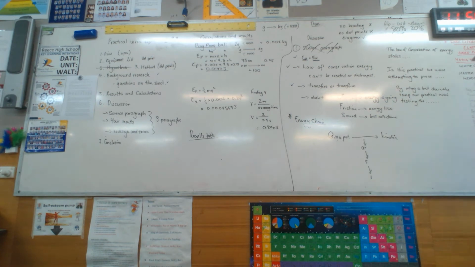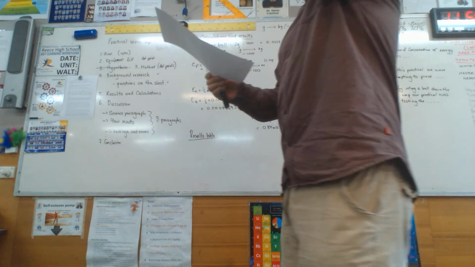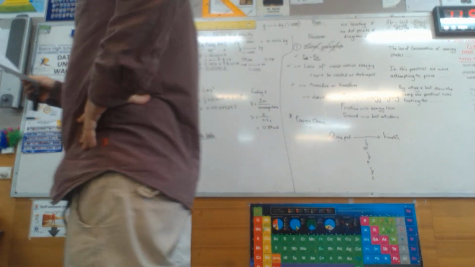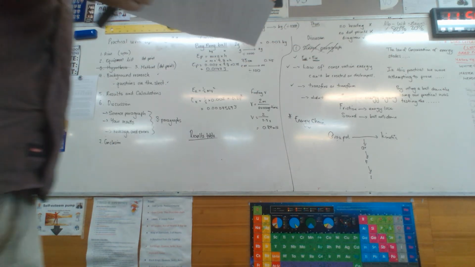Yeah. Now, let's see what this kid wrote. So, go to the first paragraph in their discussion, get a pen because you've got to underline some things and you're going to see where this kid went wrong. It said each object started with a large number of gravitational potential energy than the results for the kinetic energy. Is that science or is that results? Results. So that is in the wrong place.